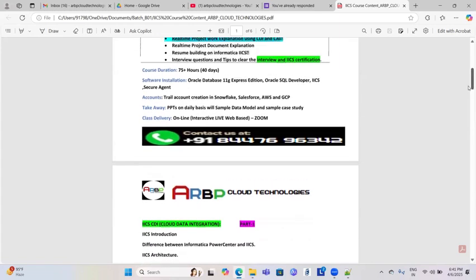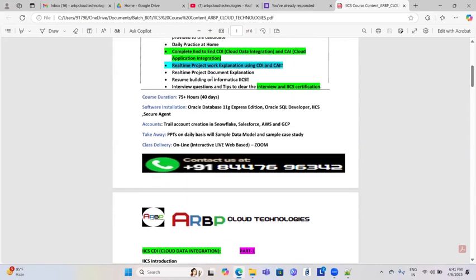After this, we will provide some real-time document explanation and resume building. We will guide you on how to build a resume, though recently it is mostly not required because AI has come, and most people are taking help from AI. You can take help from AI. But if you want us to guide you on how to build your resume, we also provide that kind of service, so you can build your resume as well.